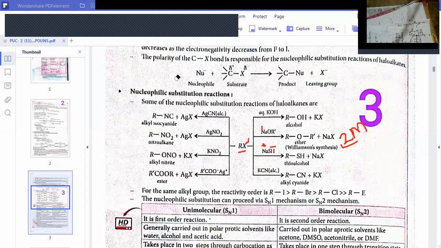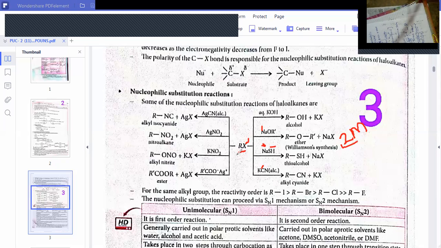So CN and NO2 can be called ambidentate nucleophiles. I will explain on the paper, just a minute. CN is an ambidentate nucleophile. In the case of KCN it is ionic, so in aqueous solution it dissociates and can give CN minus. Carbon can connect to the alkyl group, not nitrogen. Both are donor groups, both are ready to donate electrons to the alkyl group.